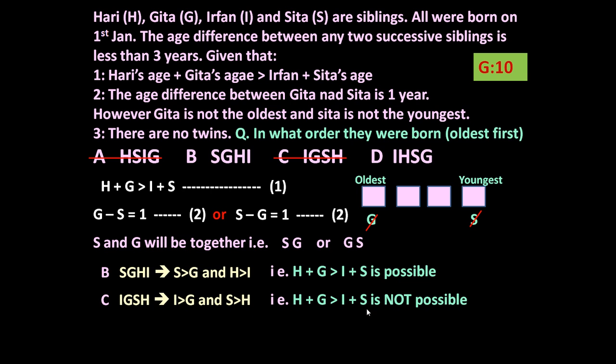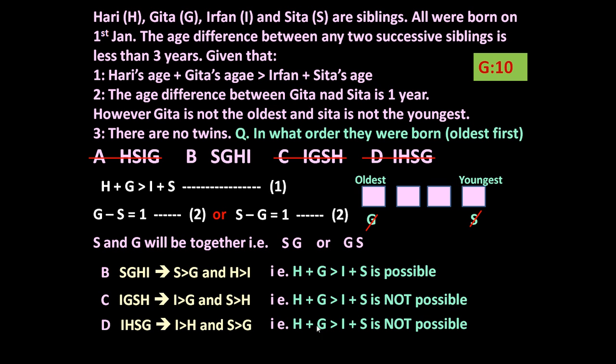Let us find out option D: I, H, S and G. It means I is greater than H and S is greater than G. Now H plus G is smaller than I plus S, but we know H plus G is greater than I plus S. It means this relationship is not possible in option D. So D is also not an option. So the only option left is B.